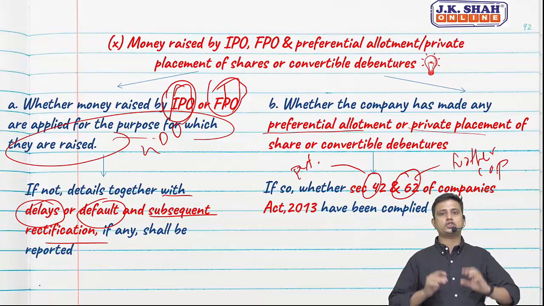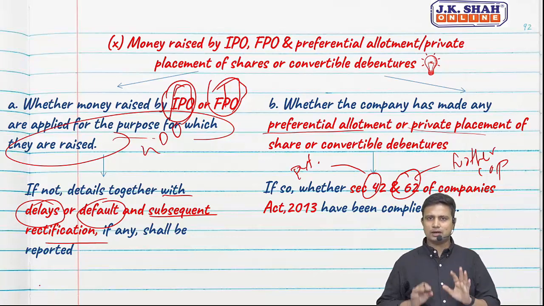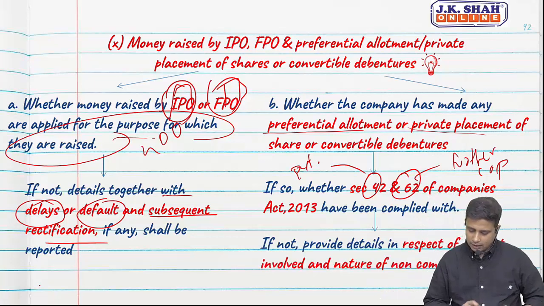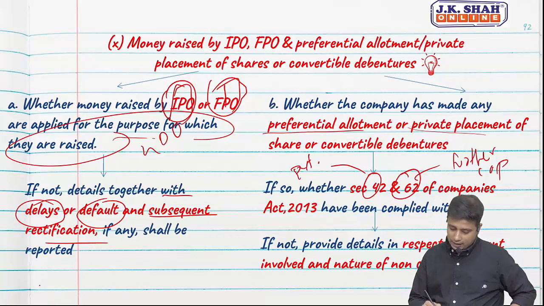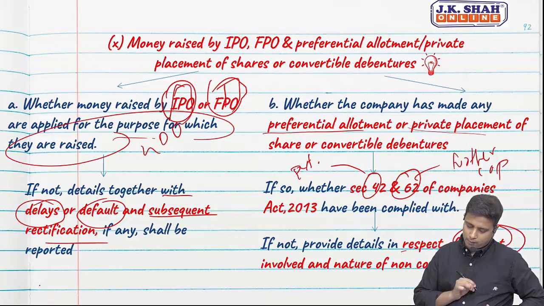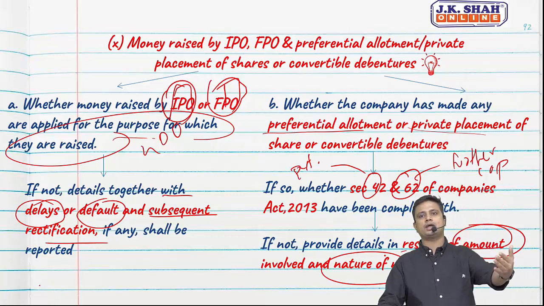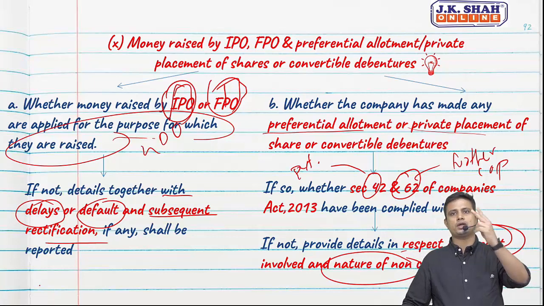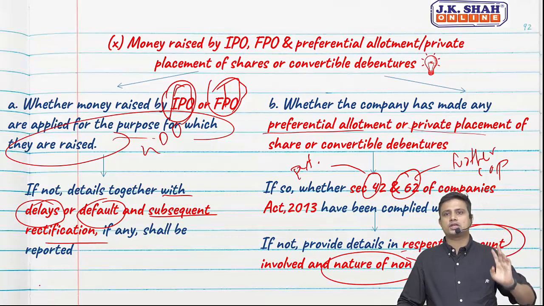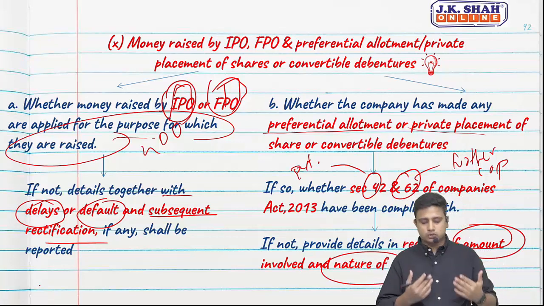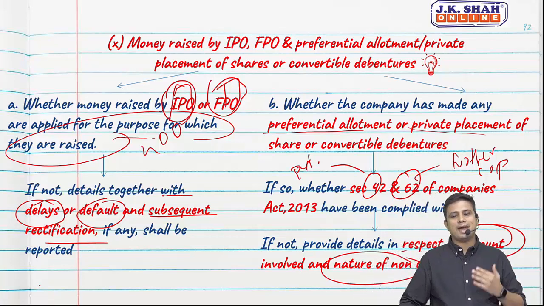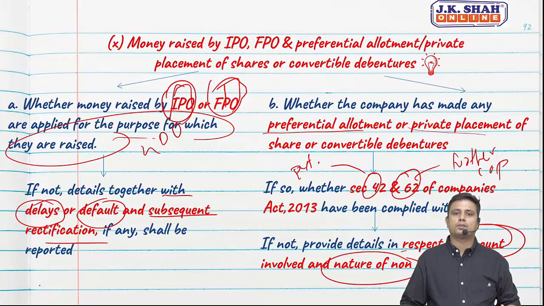So we need to ensure whether sections 42 and 62 have been complied with, and if not, provide details in respect of the amount involved and the nature of non-compliance. So when we are making a private placement, preferential allotment or convertible debentures, we need to verify whether sections 42 and 62 are complied with. If they are not complied with, we are supposed to disclose the amount and the nature of non-compliance.